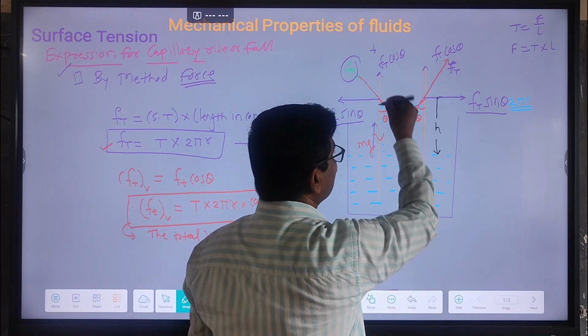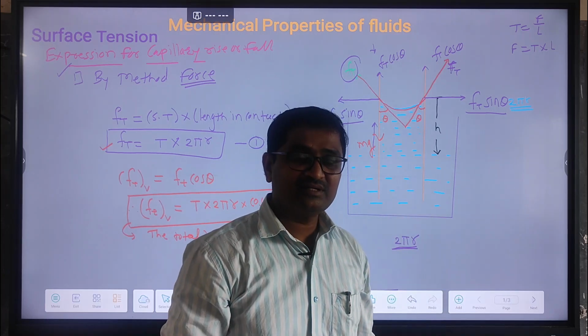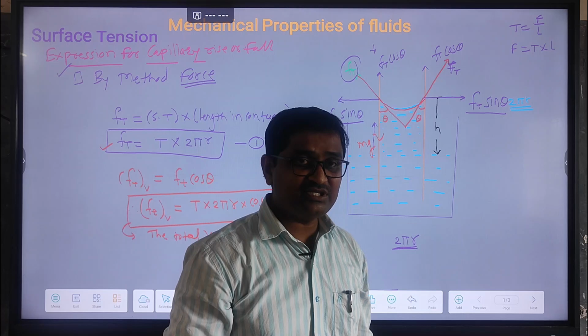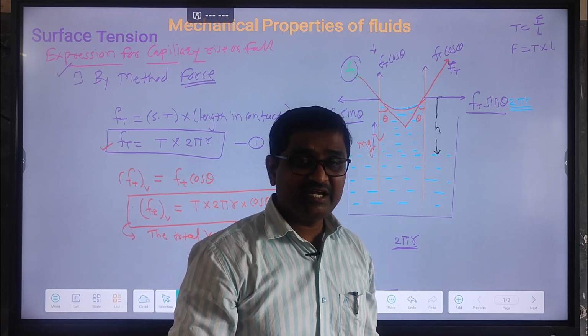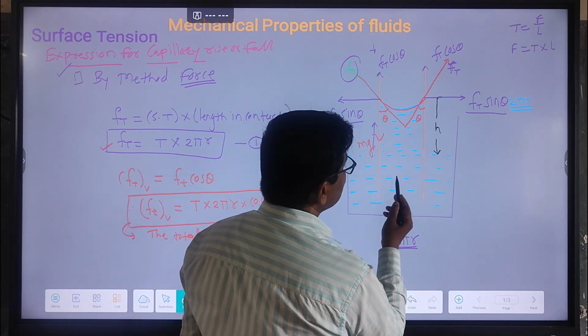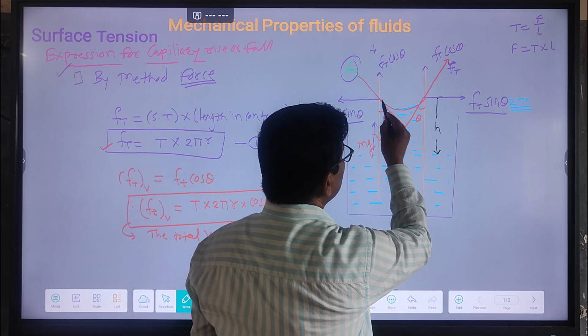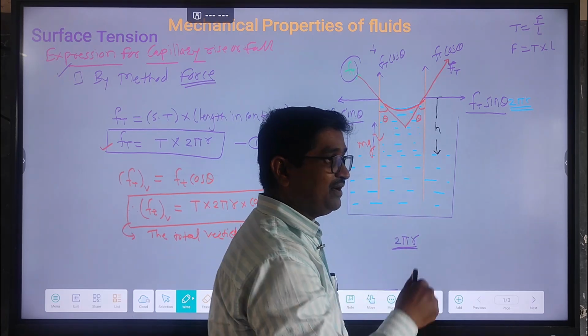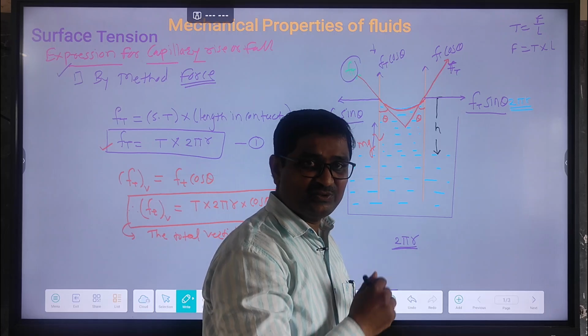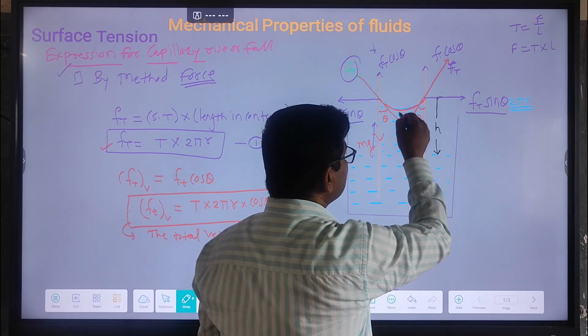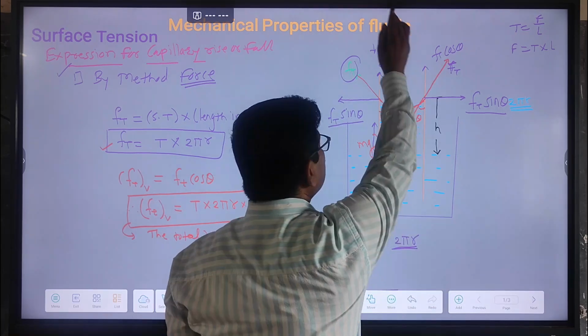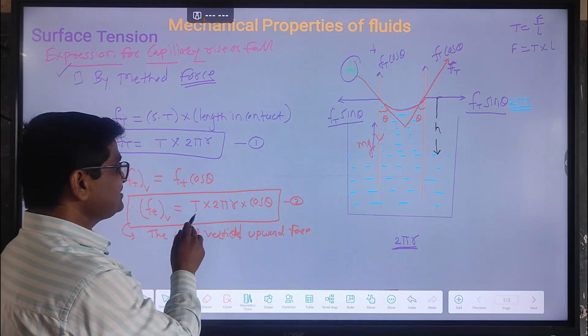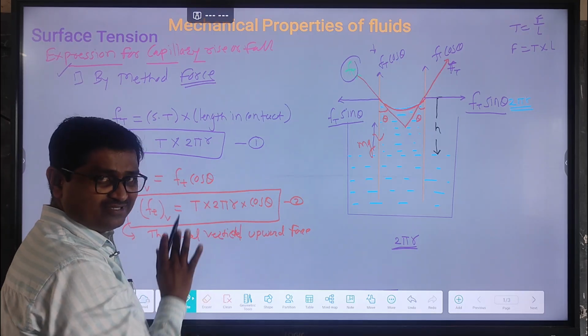So here weight is mg, g being the acceleration due to gravity. It means when the liquid rises inside the capillary tube, the liquid column experiences a gravitational force in the downward direction due to its weight. The vertically upward force is denoted by Ft equal to T into 2 pi r into cos theta.